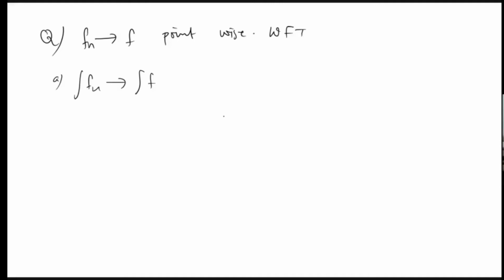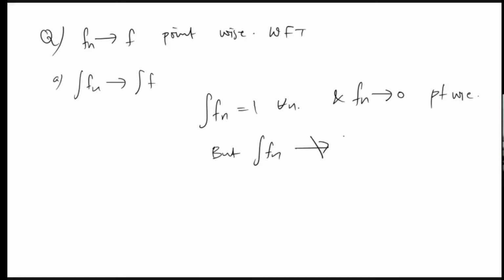So in the last example, we know that integral Fn is equal to 1 for all n, and Fn is converging to 0 point-wise. But integral Fn does not converge to integral 0. So we cannot say this thing. If Fn converges to F point-wise, we cannot say that integral Fn converges to integral F.